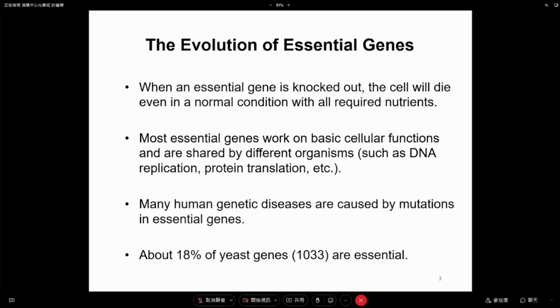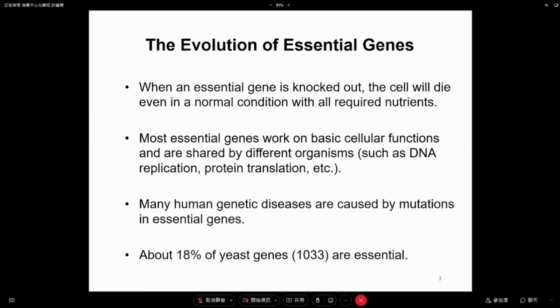And usually those genes will be shared between different organisms, because you can see them in E. coli, you can also see them in the human cell. And lastly, we also know many human genetic diseases are caused by mutations in essential genes, so it justifies that I can get a grant from, well, our government to support this kind of basic research.